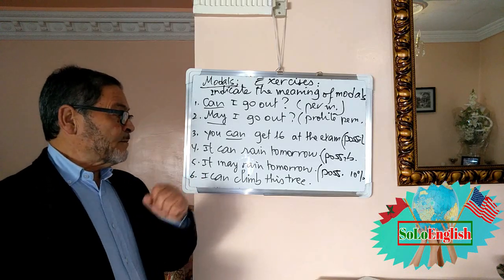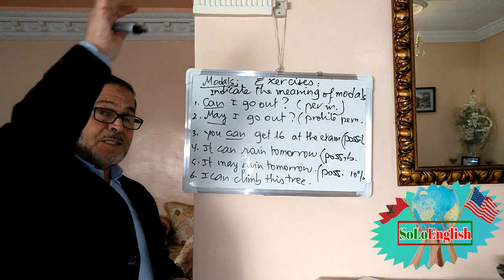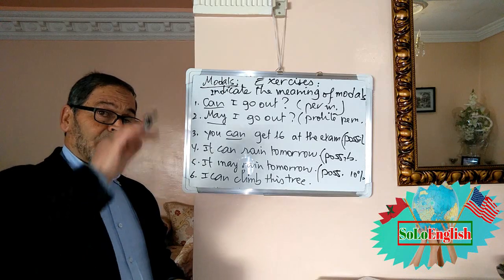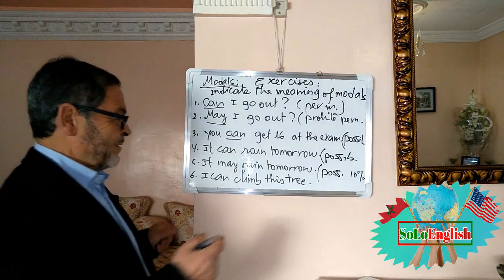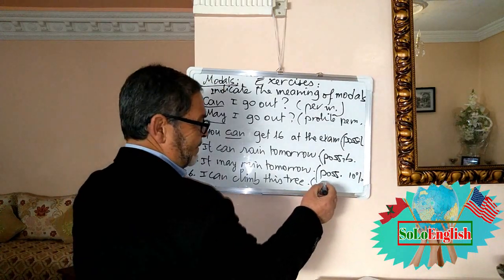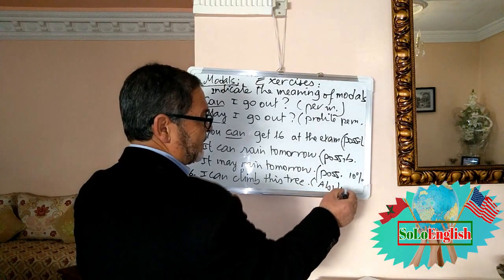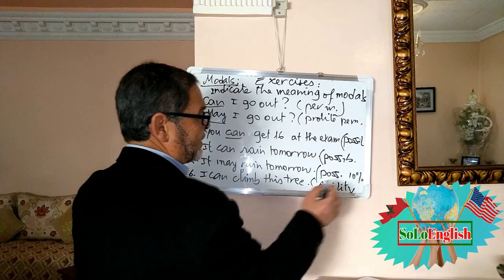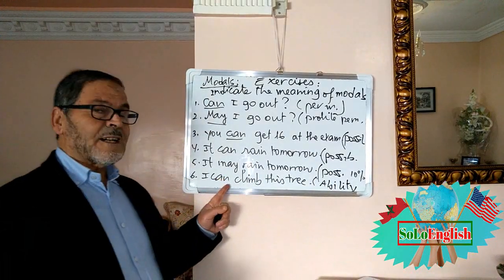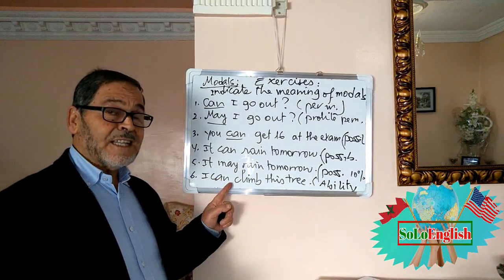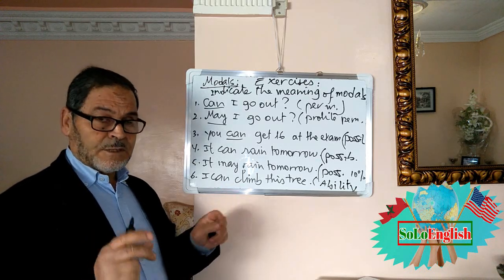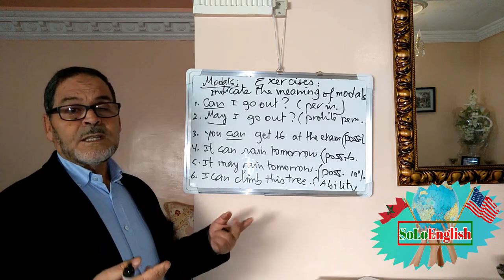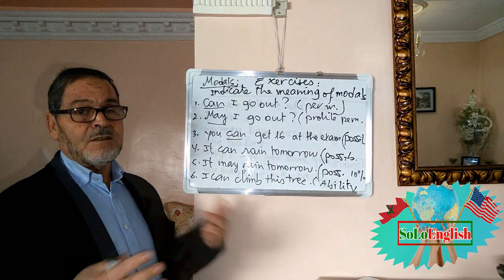I can climb this tree, climb the tree. I can climb. Can you climb the tree? Yes, I can climb. This is ability, قدرة, ability. Usually we decide to find the meaning according to the context of the sentence. It's the context, and we should know the meaning of can, the meaning of may.